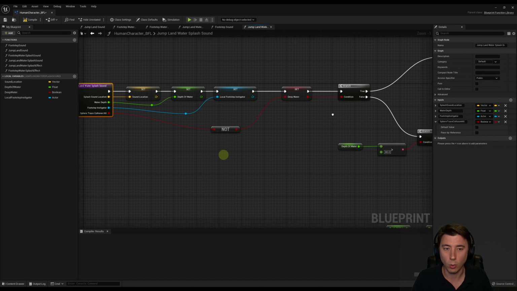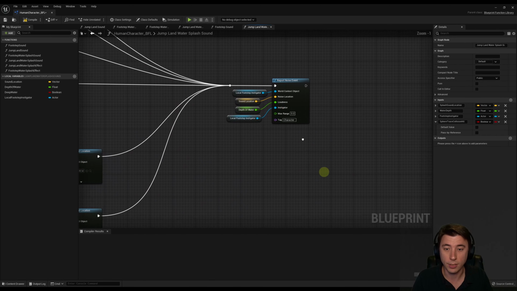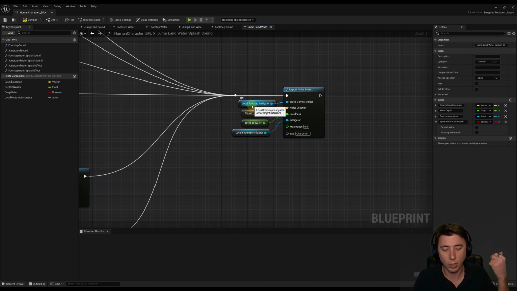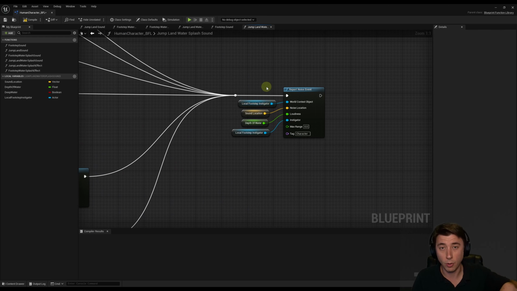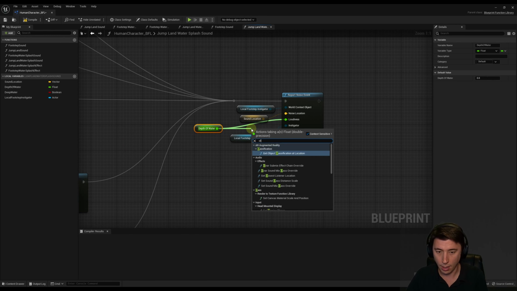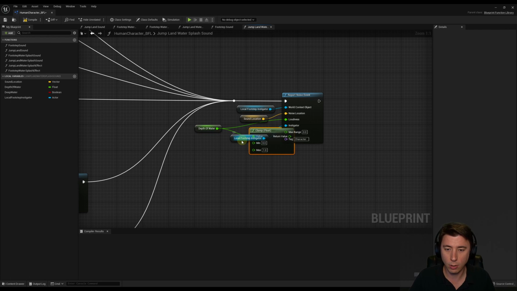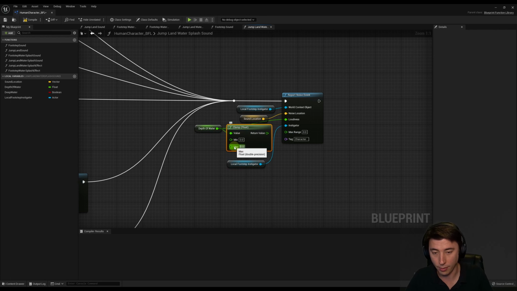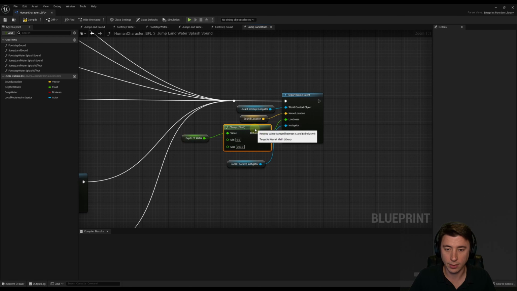And of course we set our local variable, and then the function here is much, much easier, because for a jump, we don't need to worry about how fast our player is actually moving. I guess I could consider how fast they're moving vertically, but I'm not doing that. We're just getting the depth of water. And to be honest, I probably need to clamp this. So let me do this. I'm going to clamp this between 0 and 200, because we don't want that sound to be more than 200, even if the player is going into really deep water. So I'll connect this up just like this.